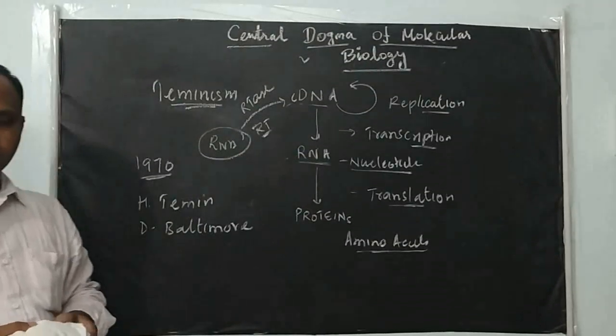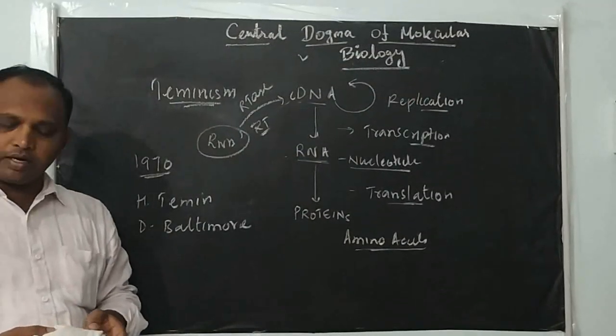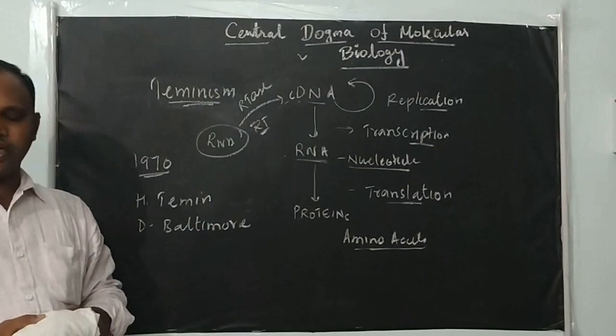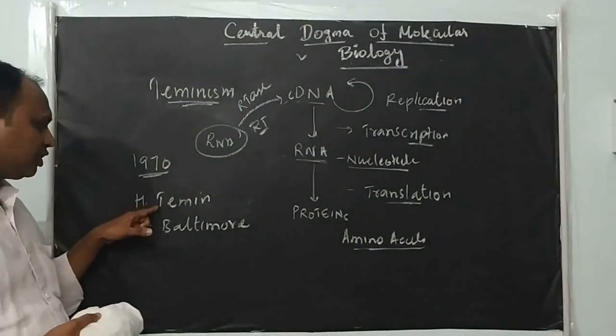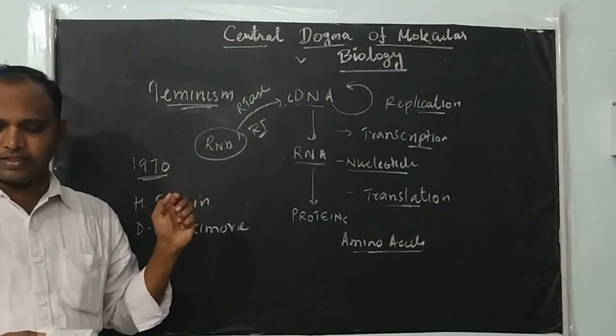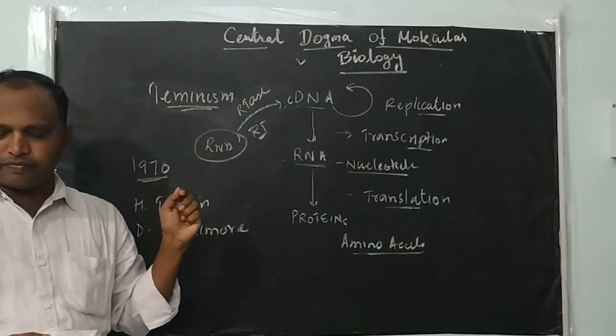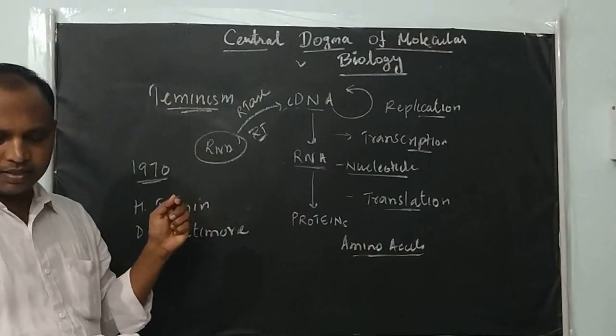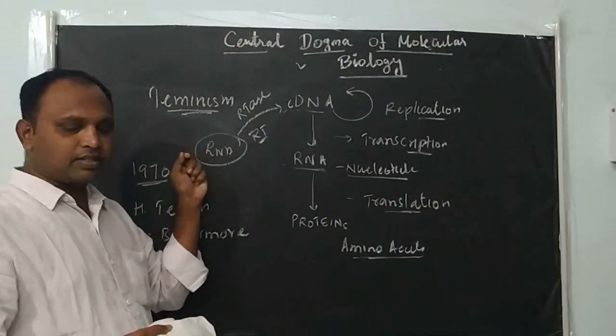So the reverse central dogma, or Teminism, was first reported by H. Temin and D. Baltimore in some viruses. The modified flow of information is now called Teminism or reverse central dogma.